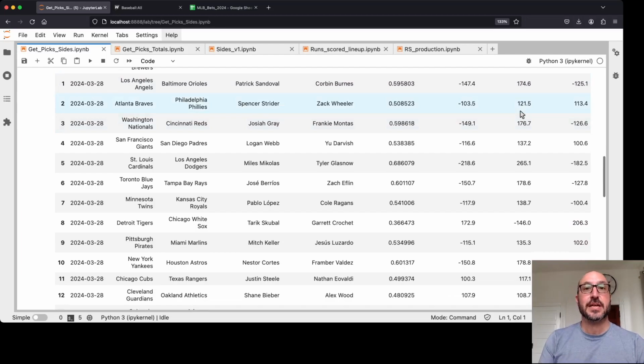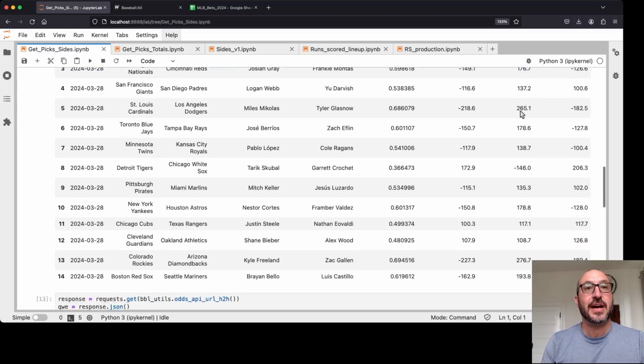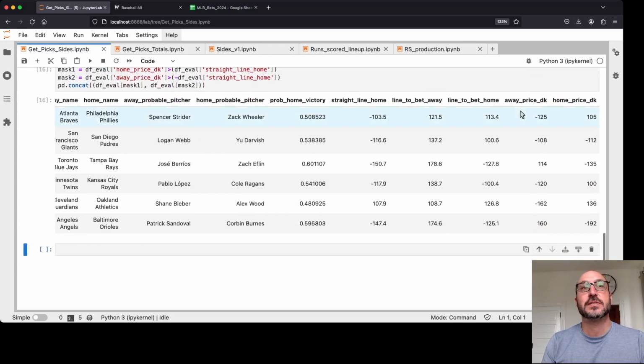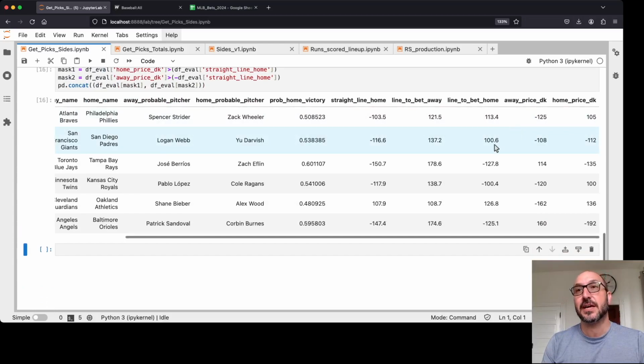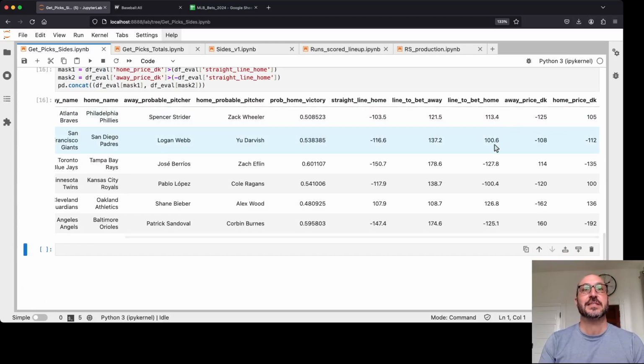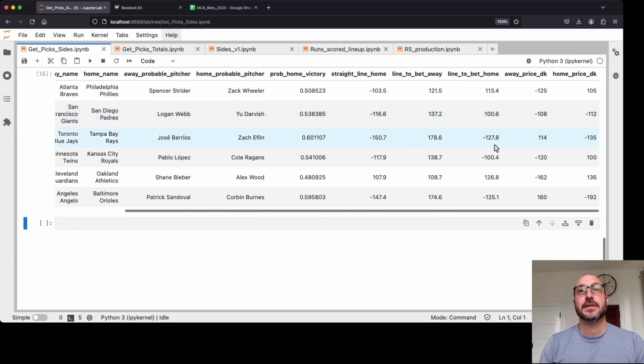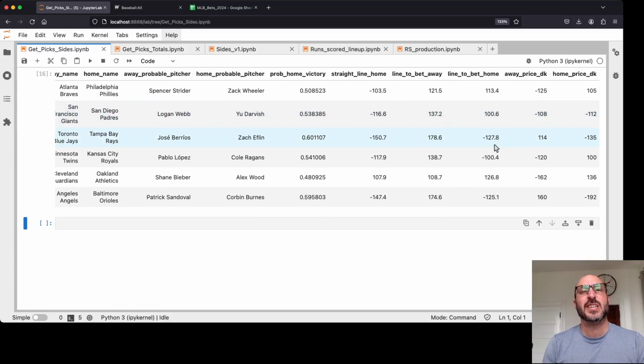So the next thing we need to do is actually get what are the live odds. So I did some work to start by pulling out the DraftKings odds. Now DraftKings is usually not the best odds available, but what I've done is I've used this just to screen away the games that are not even close. They're not going to be close enough to even consider betting.